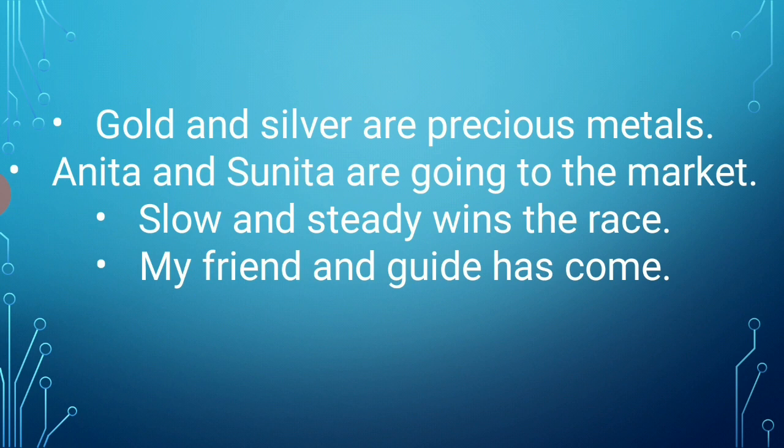So they of course take a plural verb are, because in number they'll be counted as more than one. Similarly, in the second example, Anita and Sunita are going to the market. Again, two singular subjects Anita and Sunita joined by and take a plural verb are.